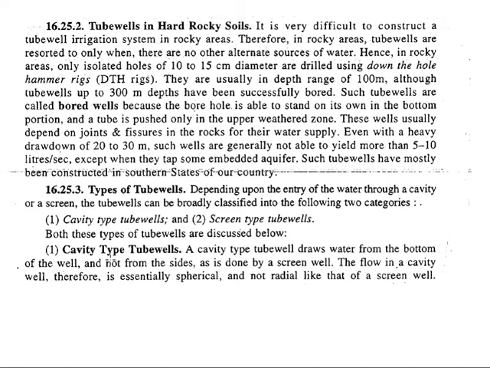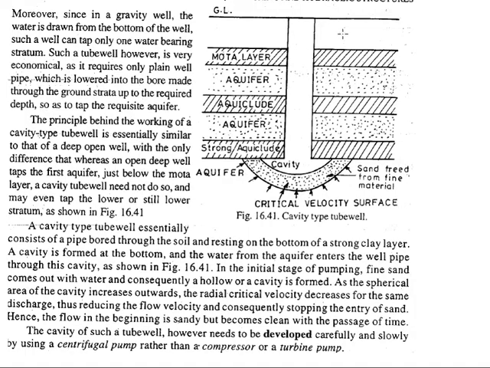In this type, we construct the well down through the various layers of the earth, passing through various mortar layers, aquifers, then again aquiclude, through various geological formation layers, and then it finally goes through the water bearing aquifer.